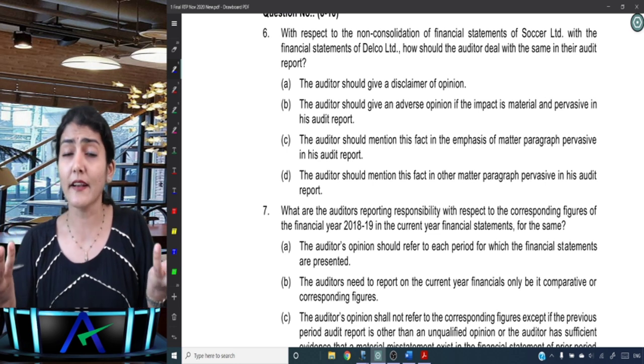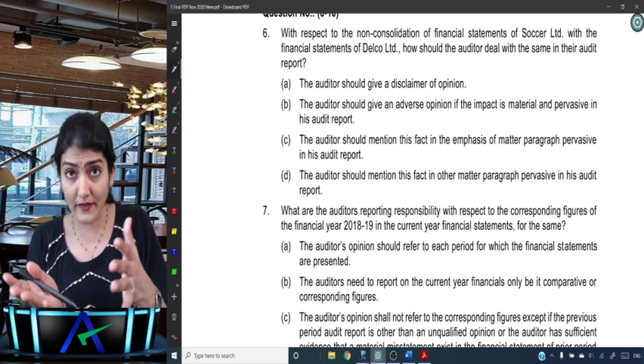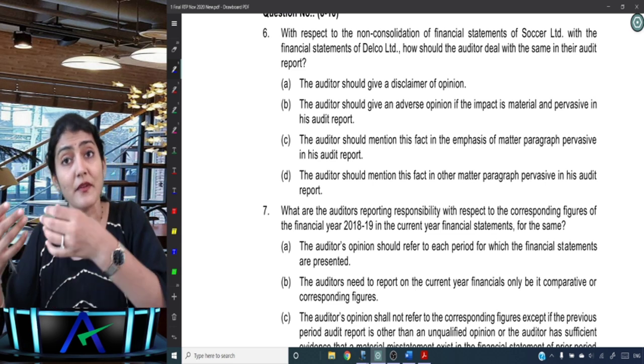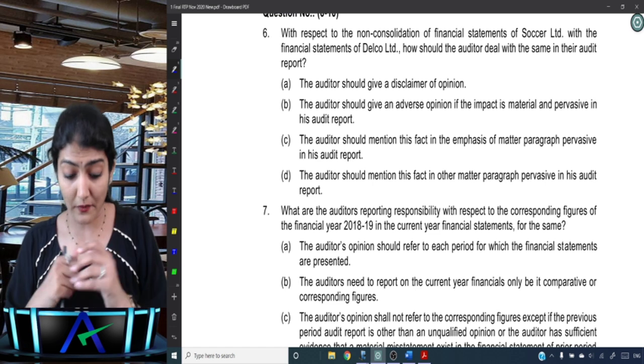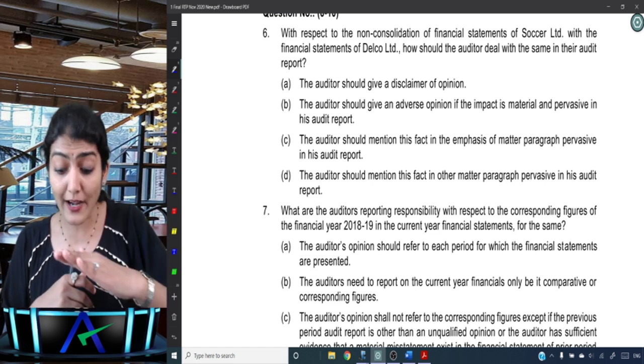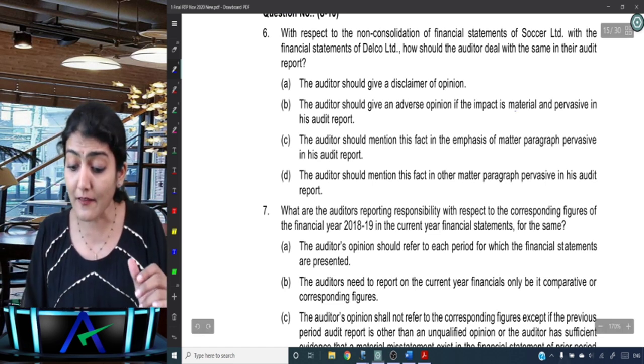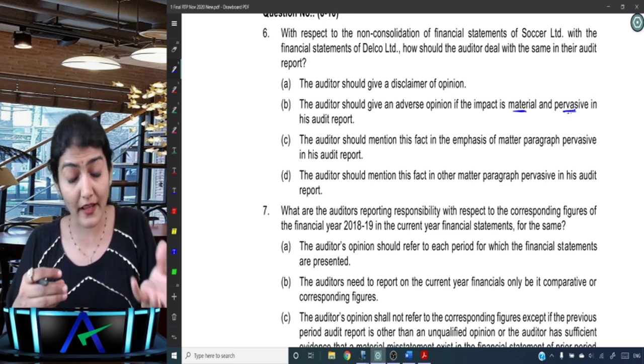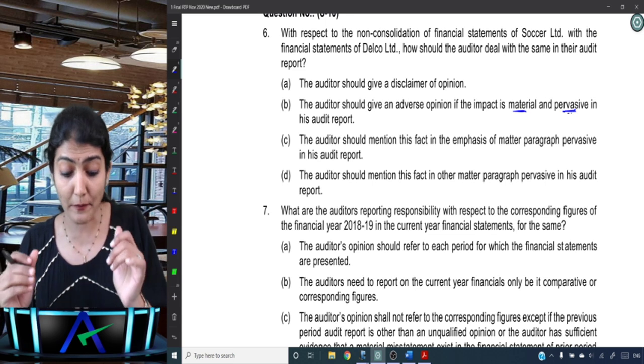Disclaimer? Why, brother? Why disclaimer? Is it that you are unable to obtain evidence? No, you have obtained evidence that this subsidiary has not been consolidated. Right? The auditor should give an adverse opinion if the impact is material and pervasive in his audit report. So give adverse if it is material and pervasive.